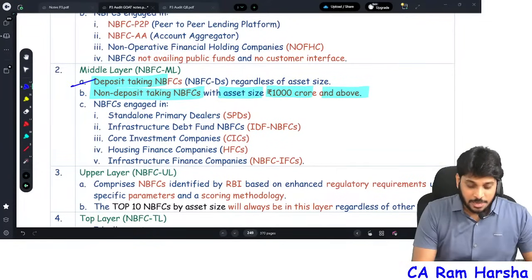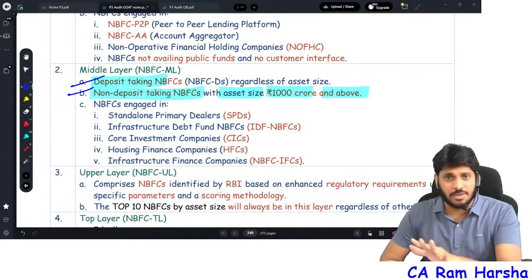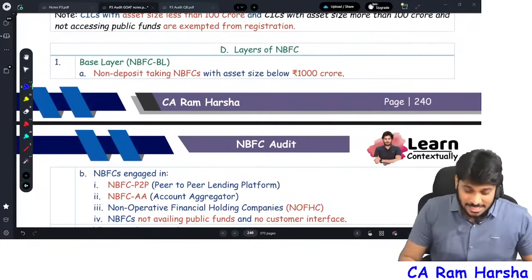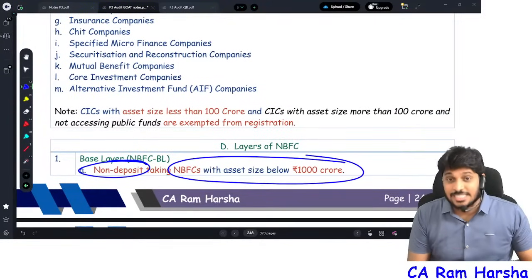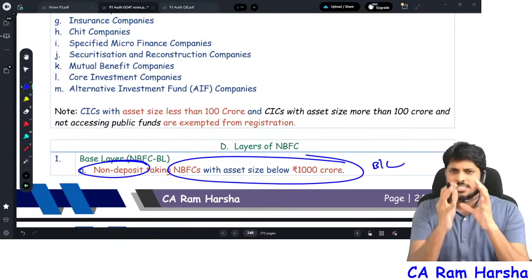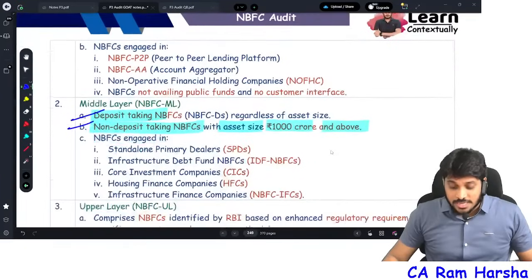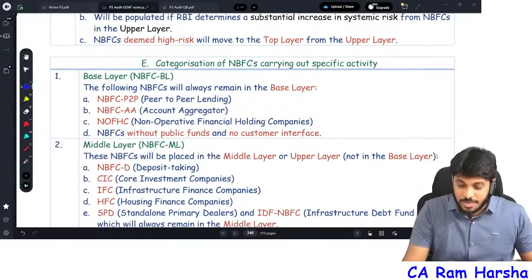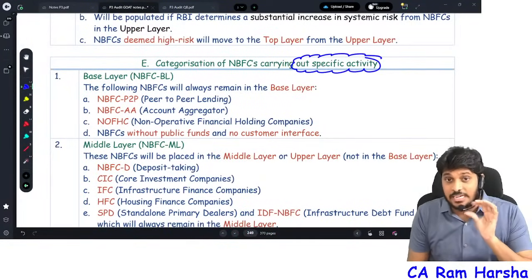So, a deposit taking NBFC, or a non-deposit taking NBFC with asset size 1,000 crore and above, straight away middle layer. Sir, it's a non-deposit taking NBFC. In such a case, if asset size is less than 1,000 crore, then straight away it will come under base layer. This is the primary rule. But there are certain NBFCs which are activity based, carrying out specific activity.